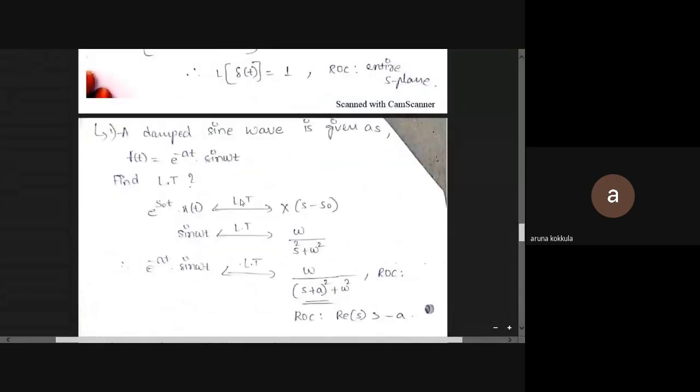The damped sine wave is given as e^(-at) sine(omega t). Using the frequency shifting theorem, e^(s naught t) x(t) gives X(s minus s naught).